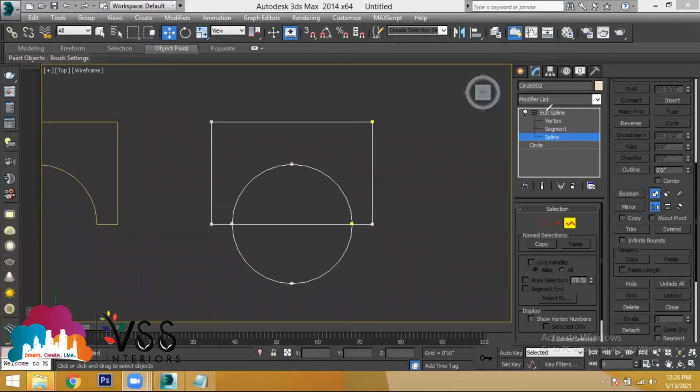So all the steps are the same. First, create two different sketches and make them intersect with each other, and then use the option called attach. Make a single selection, and after making the single selection, go to spline selection and choose Boolean. In this, you have three operations: union, intersection, and subtraction. The second one is subtraction, and the last one is intersection.